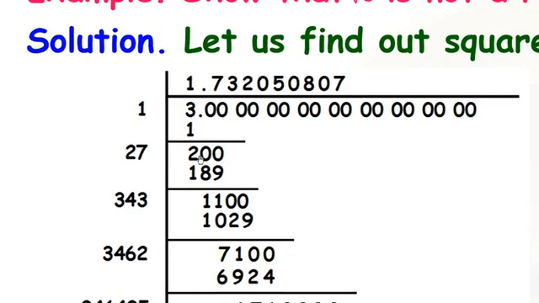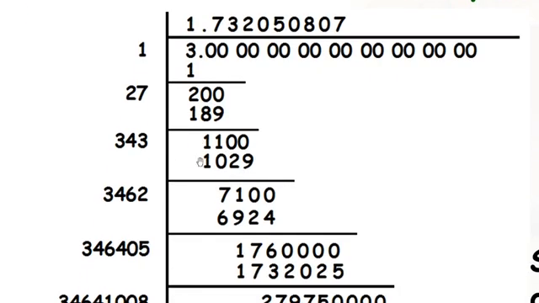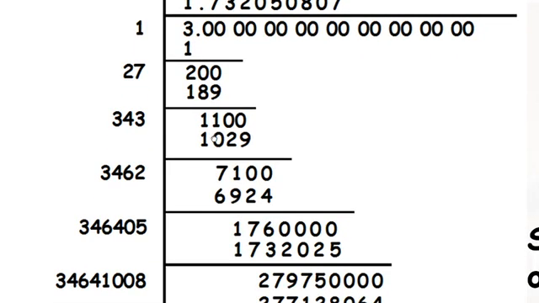Here 2 zeros we can take, 200. Suppose 2 is there. If I take 5, 25 5s are 125, less number. Like that if I keep 7, 27 7s are 189. 11 is the remainder here. So 2 will be the same, 7 will become double, means 14 we will get. That 1 is to be added to 2. So this 27 will become 34.